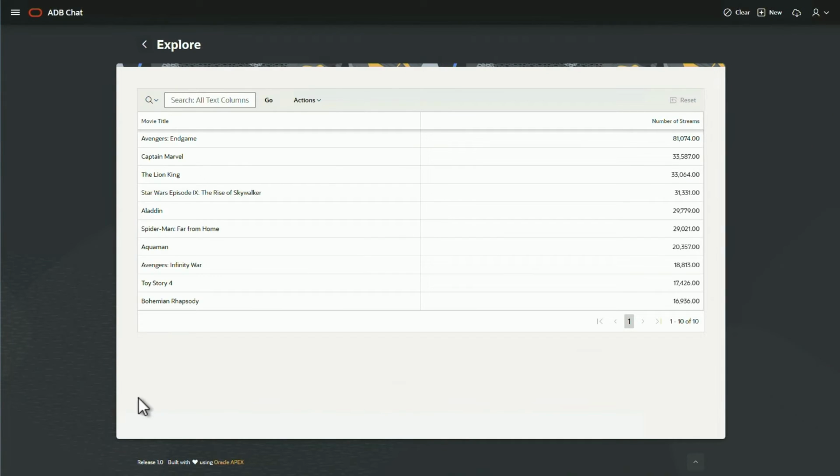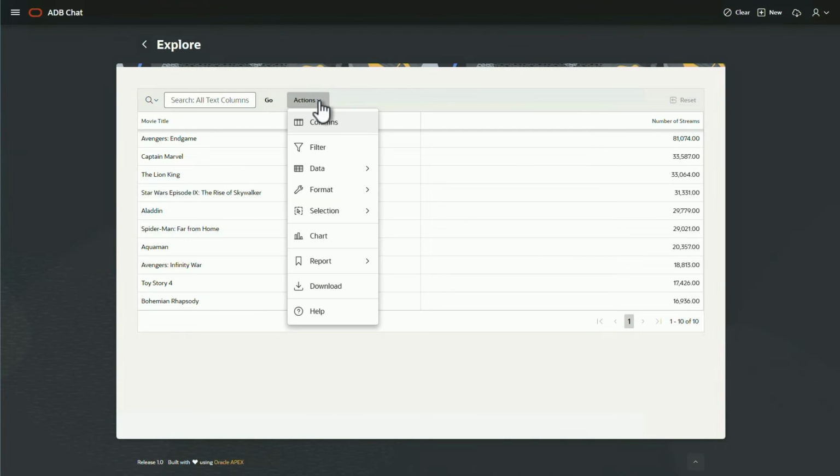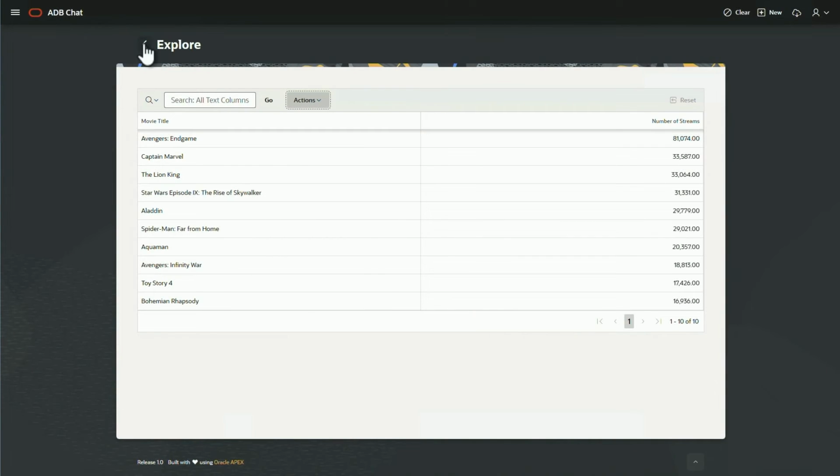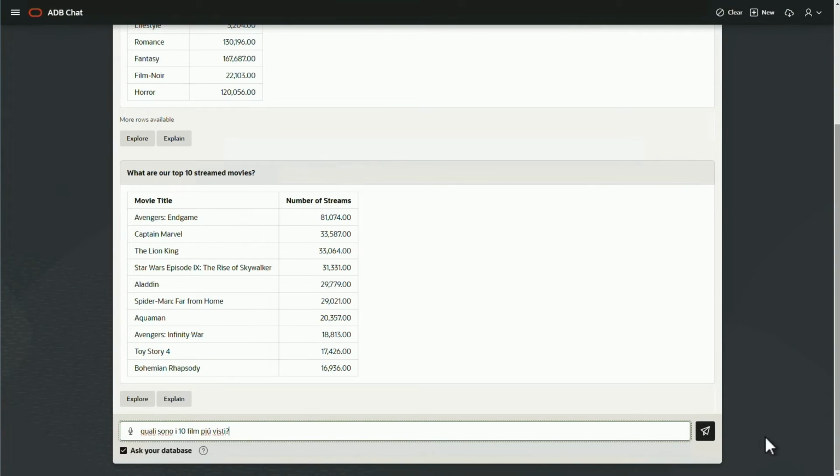Really, really easy. The nice thing is that Apex has all sorts of capabilities. Now that you've done that, you may want to download that to a spreadsheet, share that with others, or see it as a chart, right? The world is your oyster. You can build any type of app that you want on top of this right now. These are all built-in capabilities that are part of Apex. And you get to use your language, right?